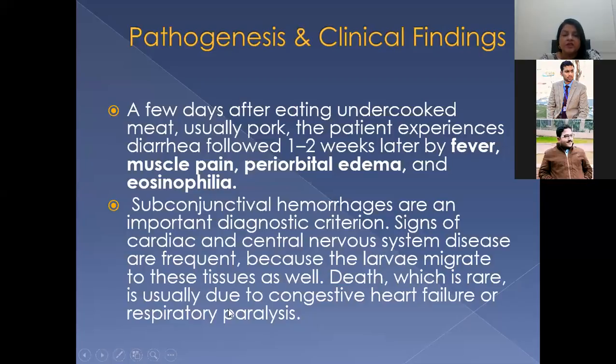Death, which is rare, is usually due to congestive heart failure or respiratory paralysis, because the respiratory muscles are also striated muscles. If they get jammed and are not moving frequently because of the encysted larvae inside the muscle tissue, it will lead to respiratory paralysis. Or if the patient goes into congestive heart failure, that can also be a reason for death.